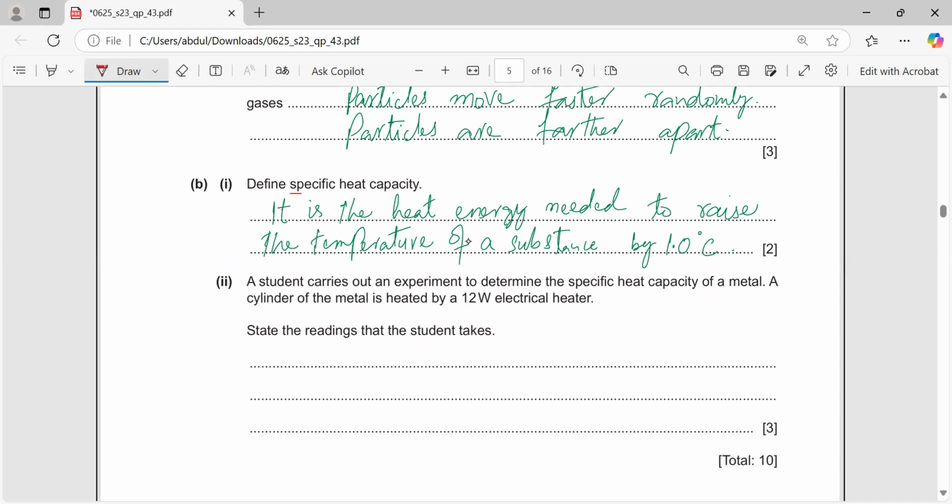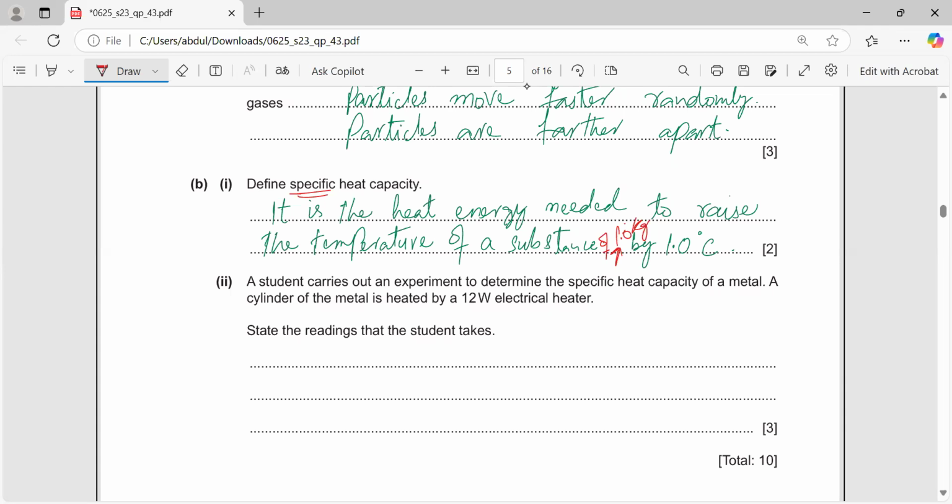When we are saying specific, it means we are specific about the mass, and I did not mention mass. It is the heat energy needed to raise the temperature of a substance of 1 kilogram by 1 degree Celsius. It is necessary to say. If it was only thermal capacity, then the first definition was okay.